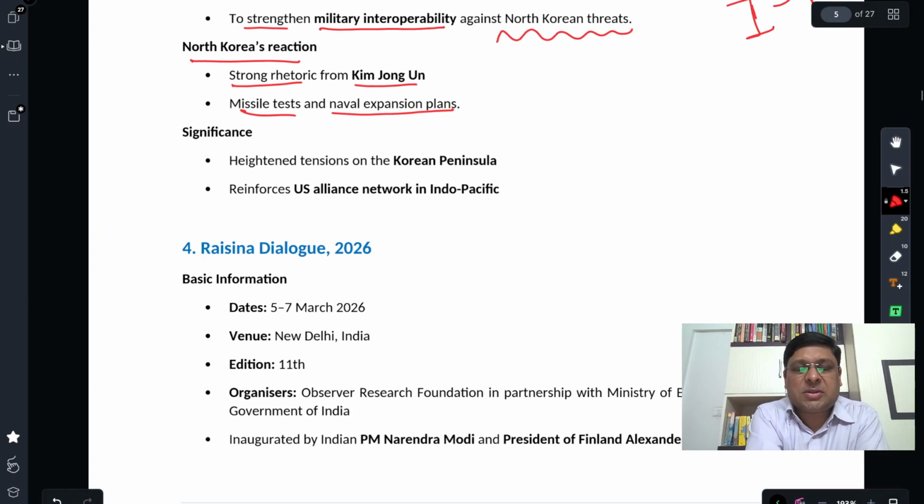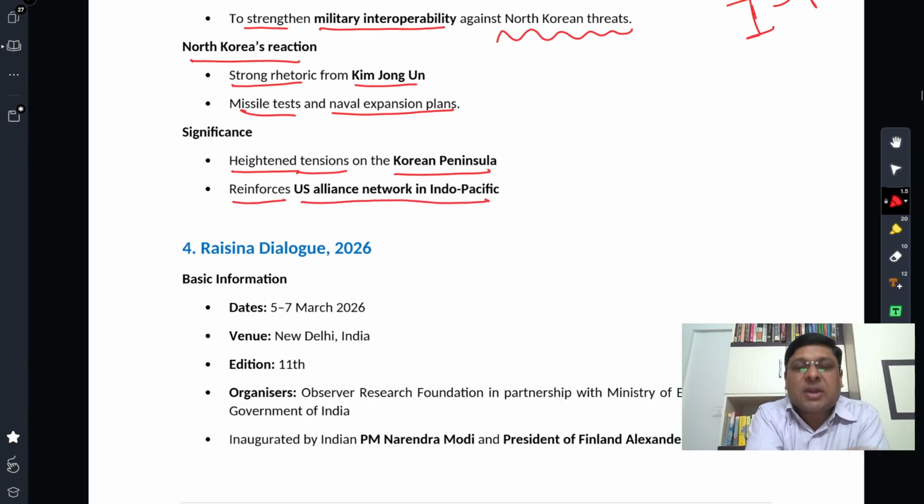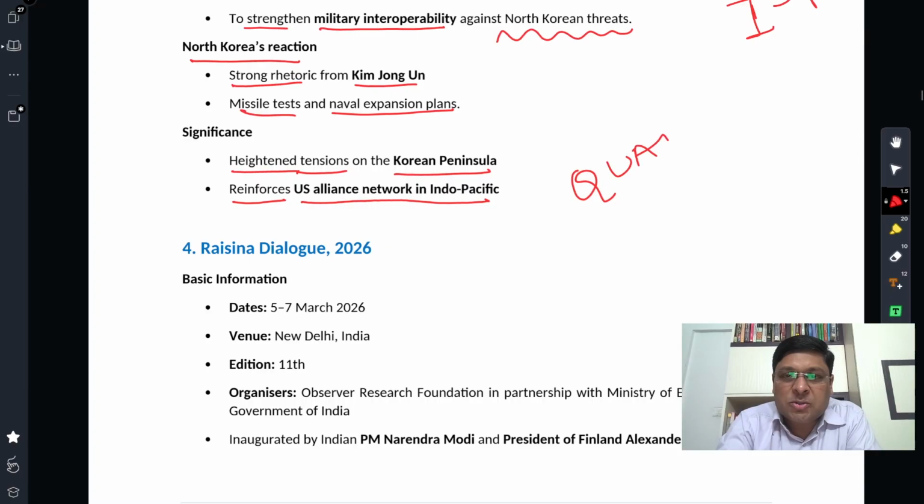What is the significance of these developments? Heightened tensions on the Korean Peninsula, and it reinforces the U.S. alliance network in the Indo-Pacific. So the Korean Peninsula seems to experience tension, and the US is trying to strengthen the alliance network in the Indo-Pacific. Everybody knows this is one platform in which US, India, Australia, and Japan are part. This is the Quadrilateral Security Dialogue forum, and the US is trying to bring in other countries as well, like South Korea, in Quad Plus. So they're trying to reinforce their alliance network in the Indo-Pacific.